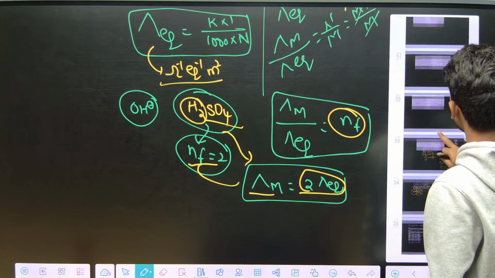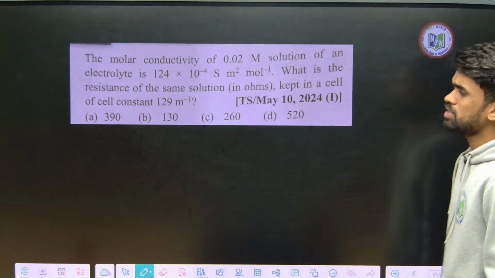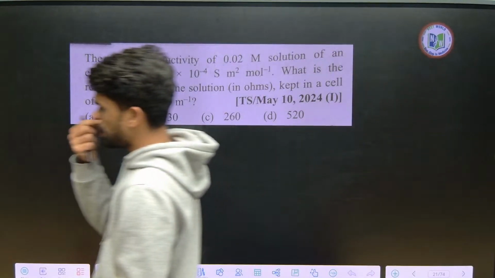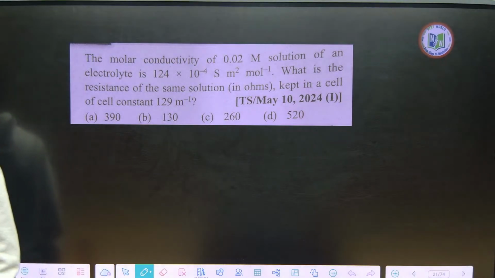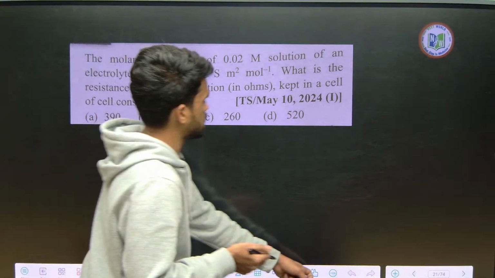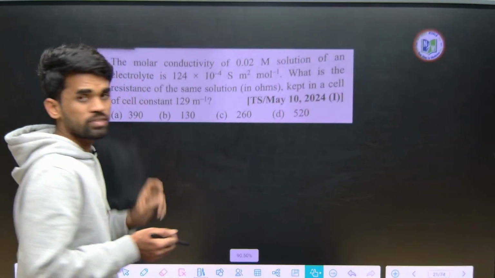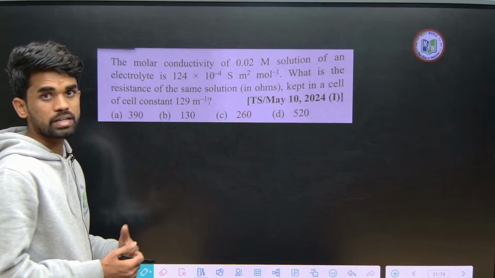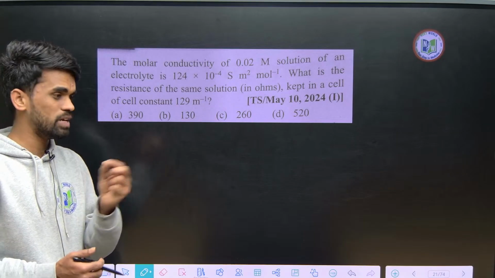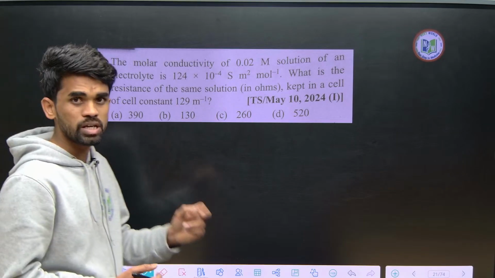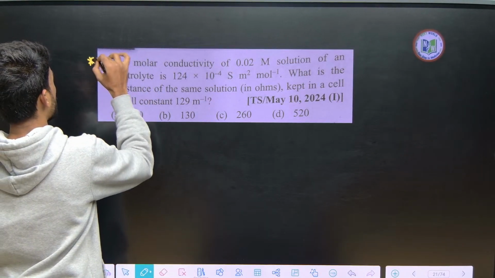Look at this question, everyone. One more discussion to be done here, that is about Kohlrausch law. We will be discussing Kohlrausch law in the next session, but as of now we will discuss this one last question and wind up this discussion on molar conductivity, conductance and equivalent conductance. In the next session we will discuss Kohlrausch law and its application, a very important topic for your EAPCET, JEE, NEET exams. All these things we discussed are important.